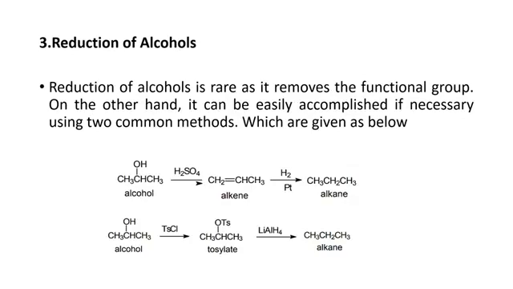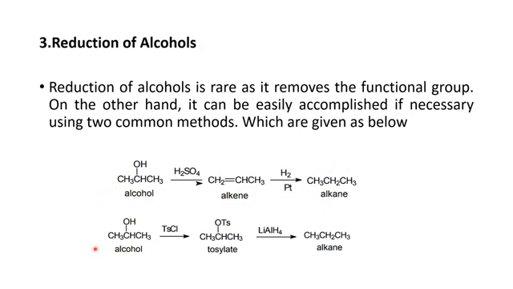Students, thirdly we are going to discuss reduction of alcohol. Reduction of alcohol is a rare methodology because in reduction of alcohol there is the removal of a functional group. But in addition to this, reduction of alcohol can occur, and there are two methods to bring about reduction of alcohol, which are mentioned in the following reactions. In the first method, alcohol in acidic medium is converted into alkene, which in the presence of hydrogen and platinum is further converted into alkane.